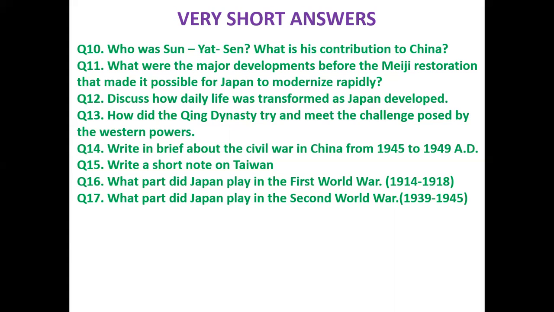The Kuomintang government of Chiang Kai-shek and the communists of Mao Zedong had jointly waged a war against Japan from 1937 to 1945. The fear of a common foe had united them. But when the Second World War ended in 1945, both these parties began to fight with each other. Both sides wanted to maintain their own authority on the major part of the territory vacated by Japan.